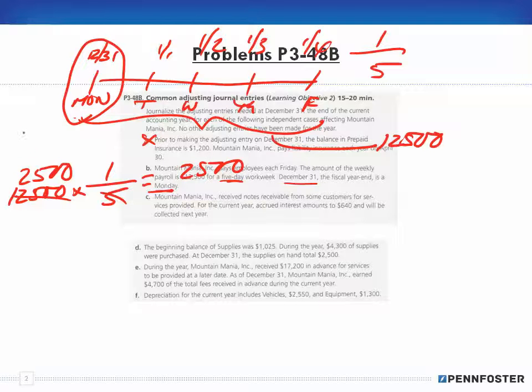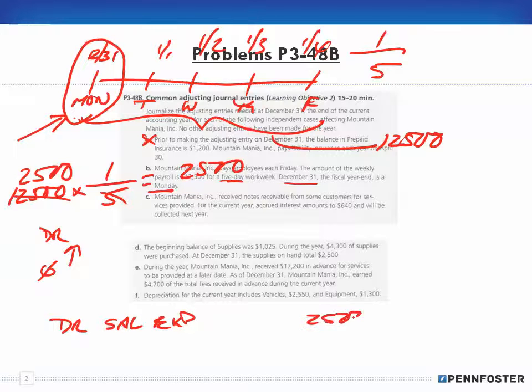That's $2,500 for the day, and since that is an expense to us because we're going to pay that payroll, and when we increase an expense account we increase it on the debit side, we look at our expense accounts and see that we have a debit for salary expense for $2,500.